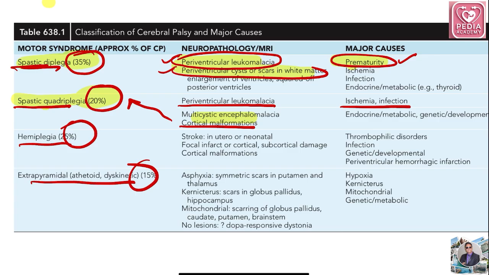Hemiplegia, as we all know, is from stroke and focal infarct. Extrapyramidal symptoms are seen in asphyxia, kernicterus, and mitochondrial disorders, which lead to this extrapyramidal type of dyskinesia.